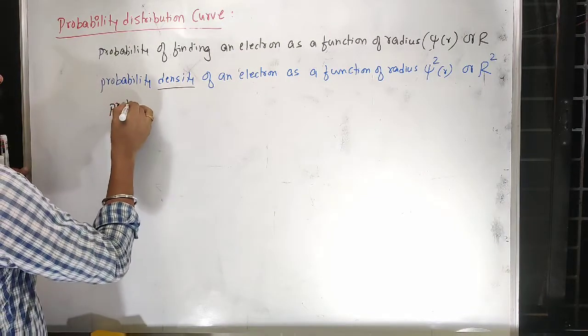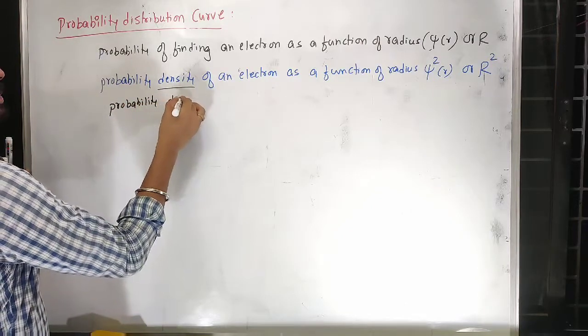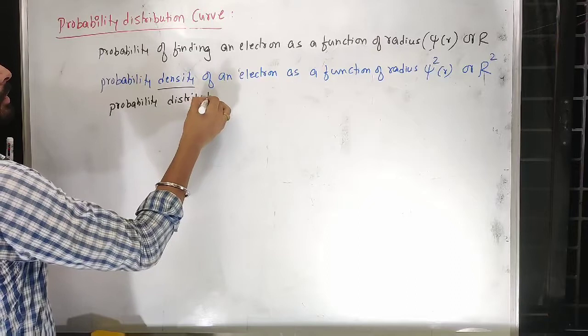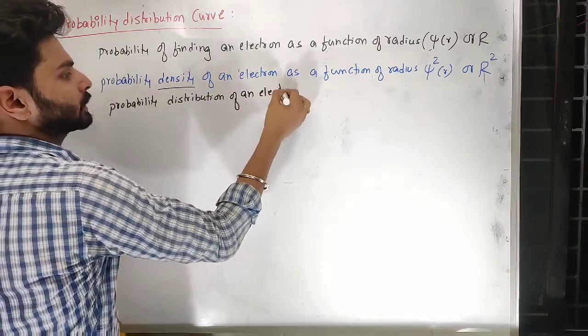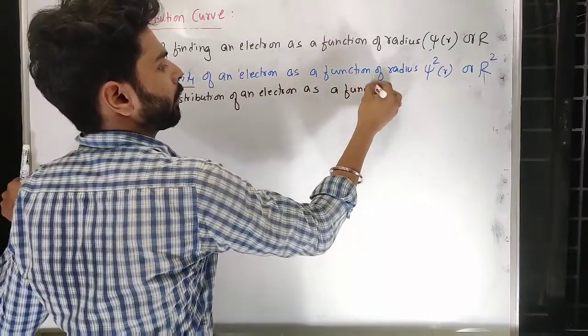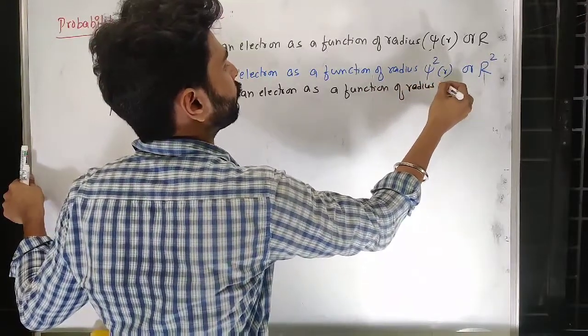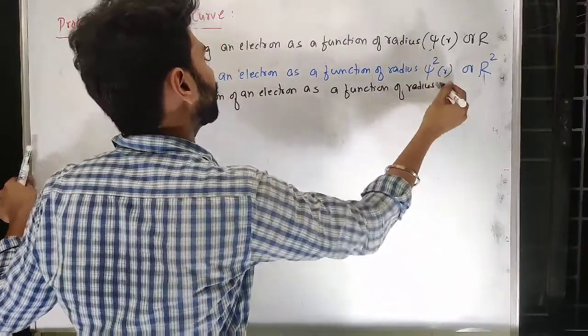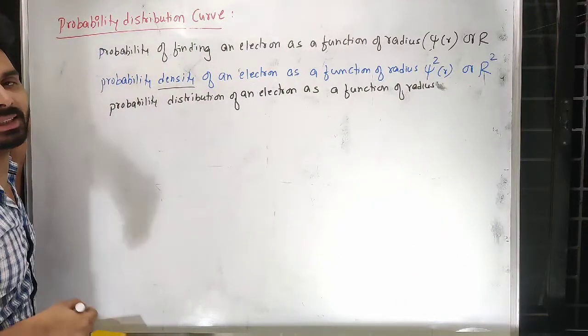Probability mass distribution of an electron as a function of radius. So now I need to multiply volume, but which volume I need to multiply here? That volume where the probability density is maximum.